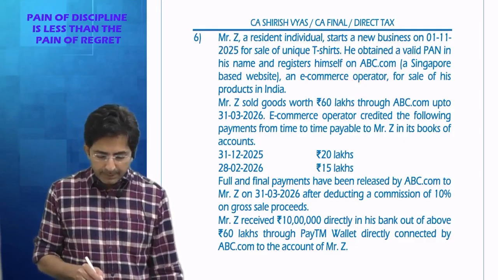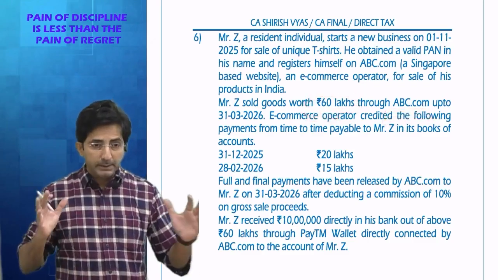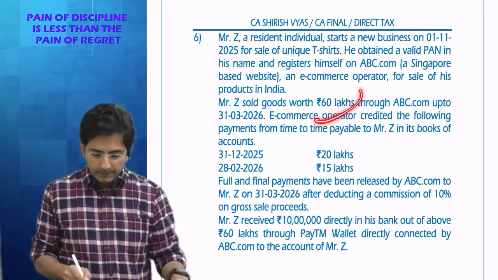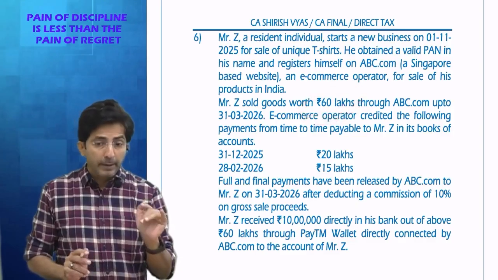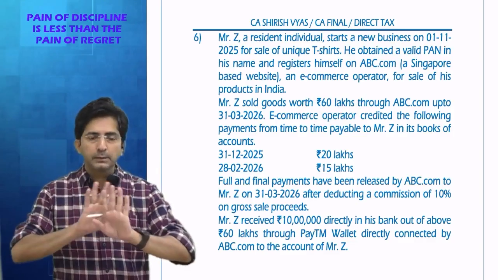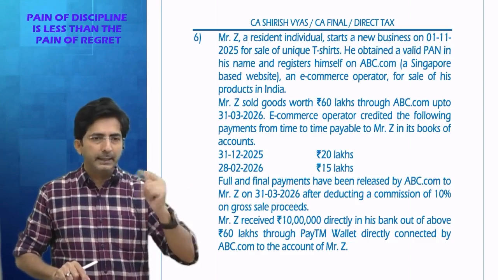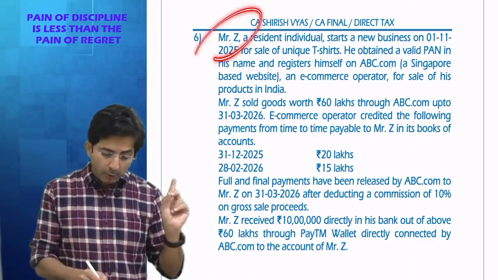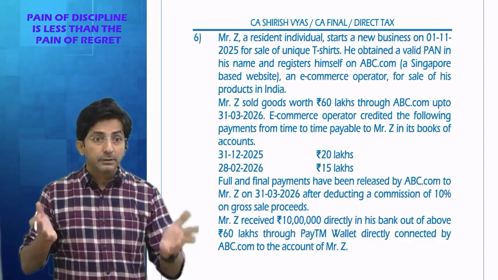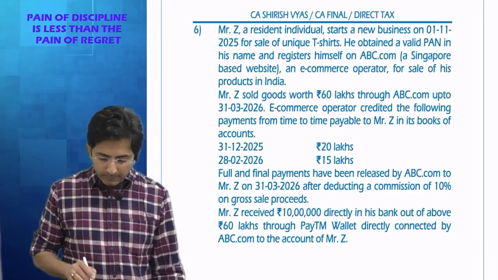Then Mr. Z sold goods worth 60 lakhs through abc.com. Means through that website, sales of 60 lakhs were generated. And 60 lakhs is more than 5 lakhs. If you remember, I told you, if through the website, the sale is not crossing 5 lakhs, and if the product belongs to some individual HUF, then TDS doesn't apply. Your product is belonging to Mr. Z, an individual. But his sales through the website is 60 lakhs. It's more than 5 lakhs. So TDS will apply.